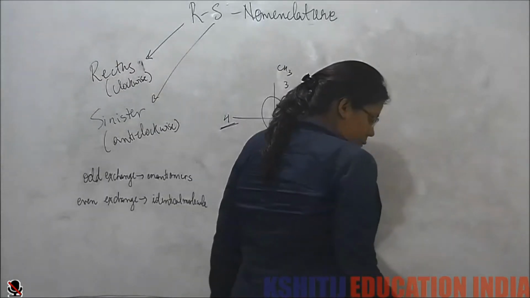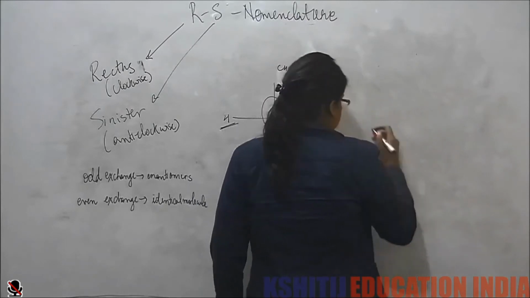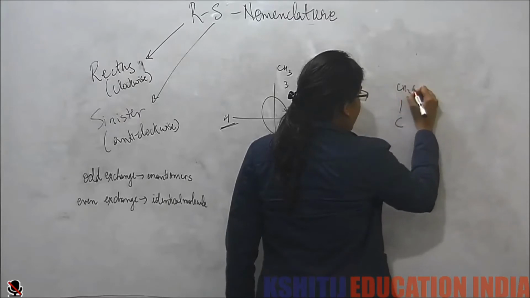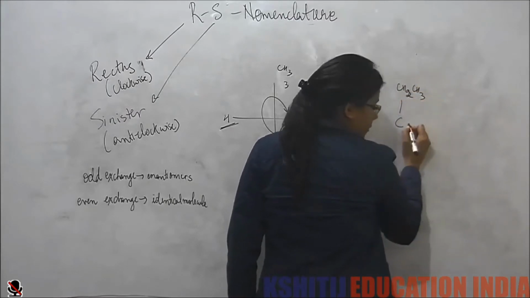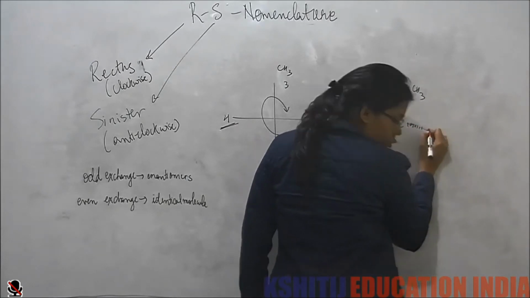Now let's take a few more examples. First let's take this example. I'm going to draw the perspective formula if it does not have any hydrogen.